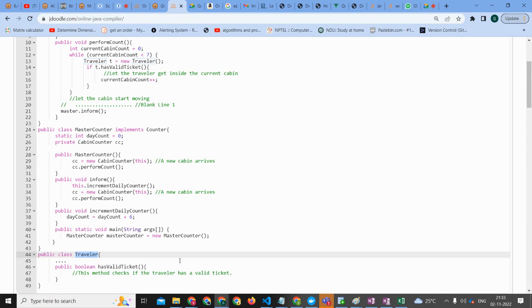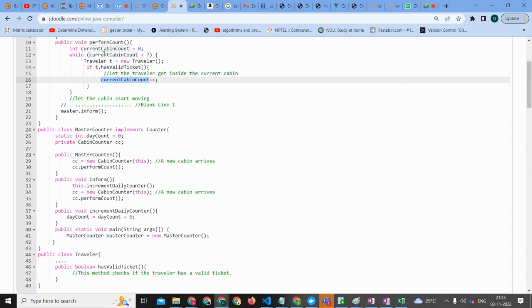Okay, so we will go to the traveler. If t dot ticket, if that traveler has a ticket, let the traveler get inside the current cabin. So the value of current cabin count will be increased.